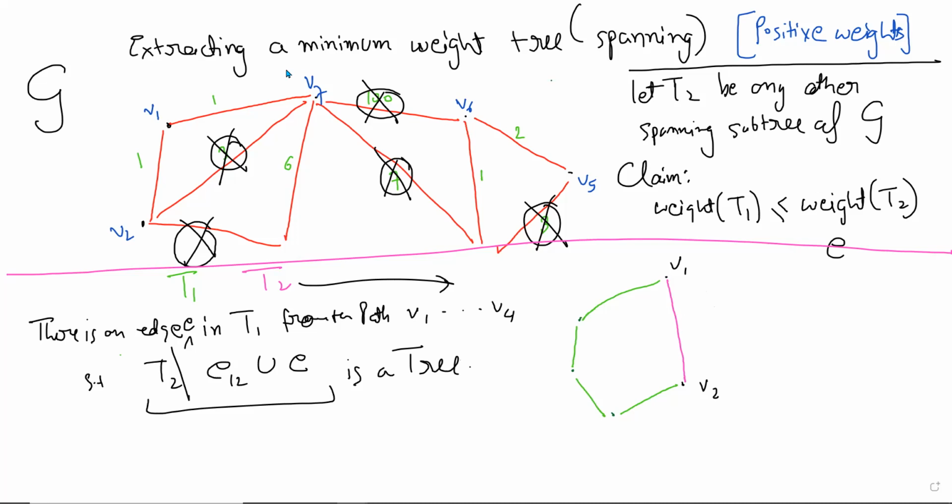Okay, let's see. So you see, first you remove this edge. If you remove this edge, T2 becomes disconnected. Obviously, right? If I remove an edge, T2 becomes disconnected, right?